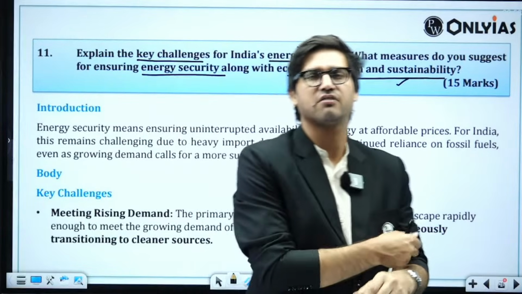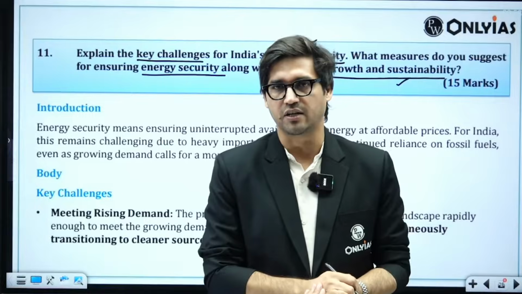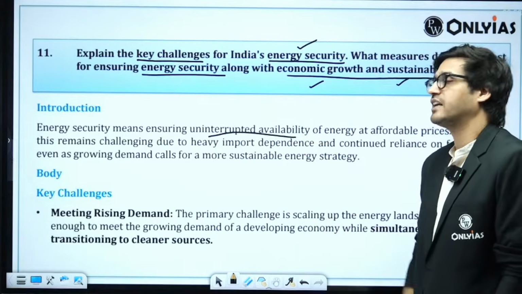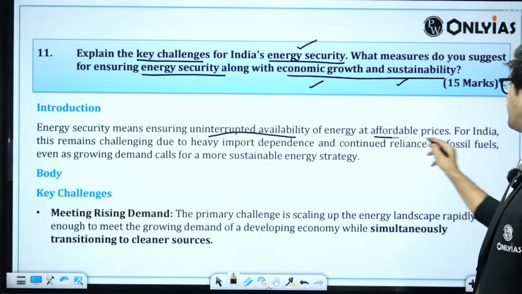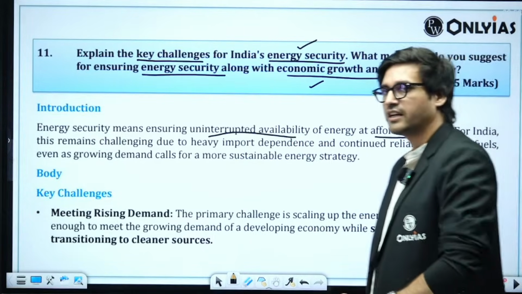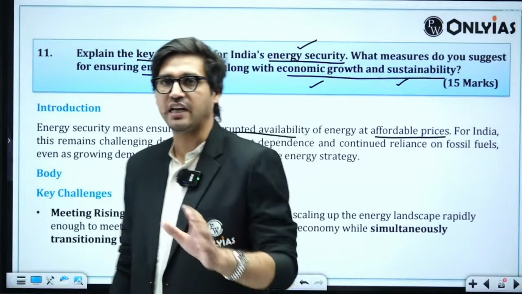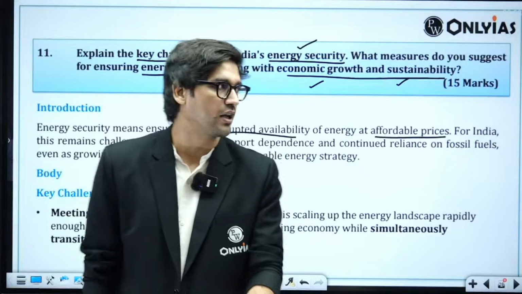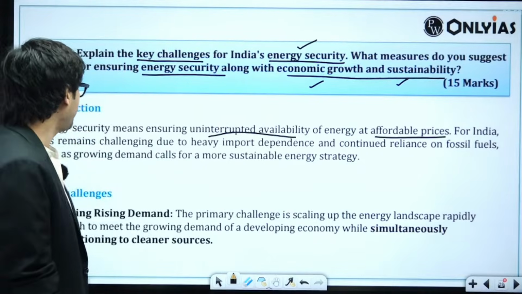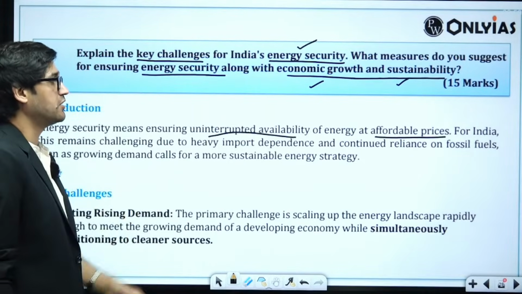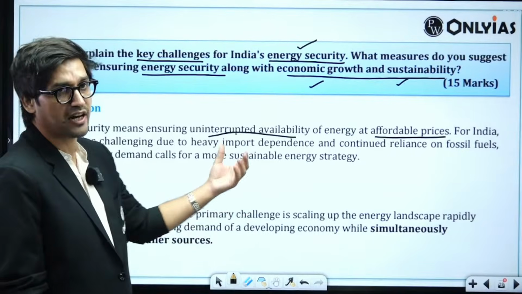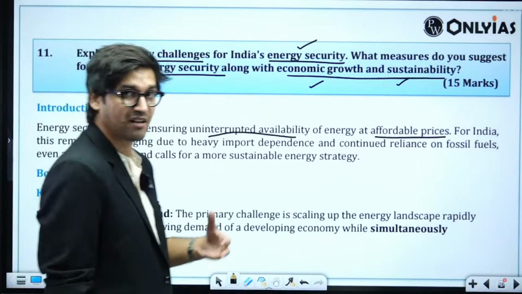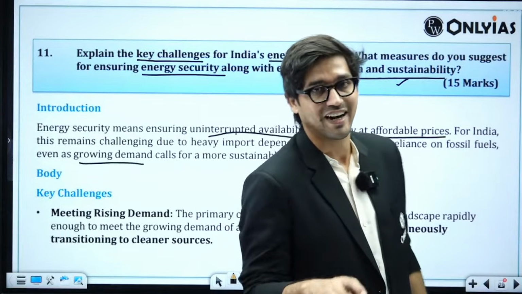The basic introduction will be about what is meant by energy security. Energy security is simply uninterrupted availability at affordable prices. Quality energy available without any interruptions at affordable prices is what we call energy security. Then we have to talk about India. This remains challenging due to heavy import dependence, continued reliance on fossil fuels, even as growing demand calls for a more sustainable energy security strategy.